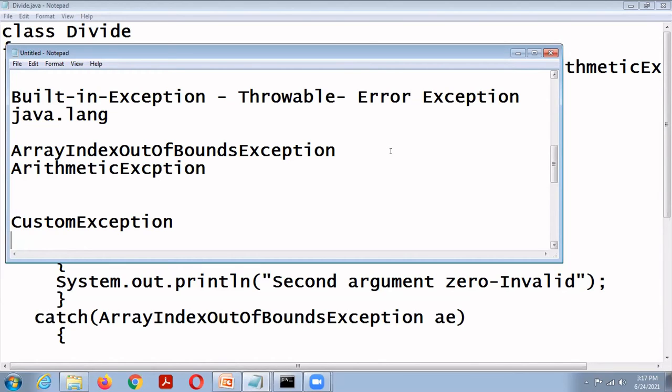Then, for example, the student class needs one exception class, the mark out of bound exception, raised whether the mark is less than 0 or greater than 100.